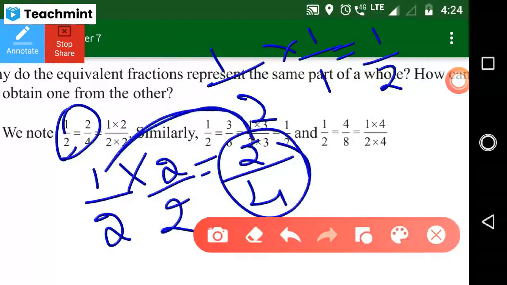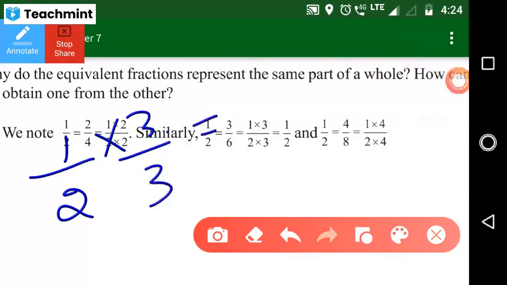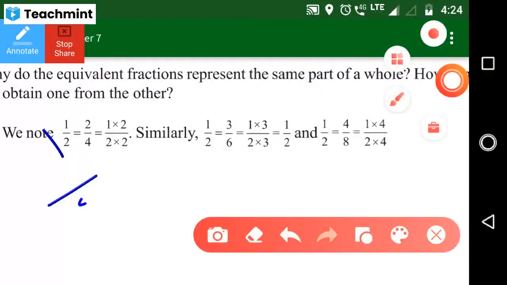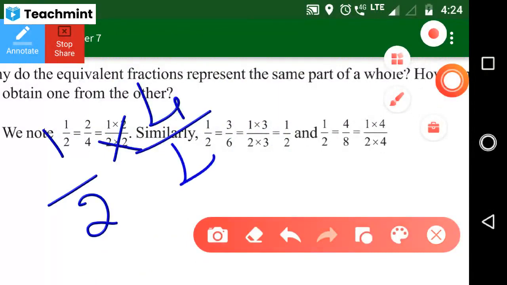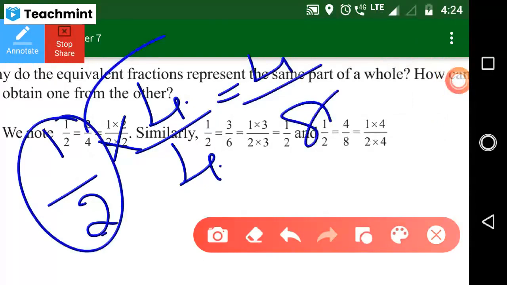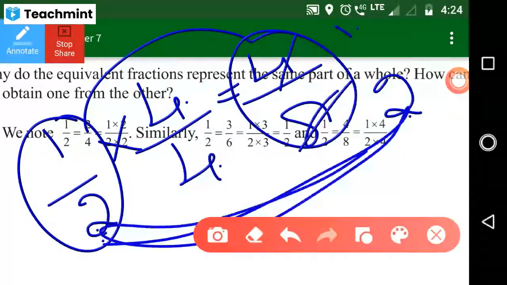So these two are equivalent fractions. For the next fraction, after 2 is completed, 1 by 2 is multiplied and divided by 3. 3 ones are 3, 3 twos are 6. So the equivalent fraction of 1 by 2 is 3 by 6. So many equivalent fractions you can find. You can multiply and divide 1 by 2 by 4. 4 ones are 4, 4 twos are 8. So 1 by 2 is equal to 4 by 8, because you get the same answer. That's why we consider them equivalent fractions. Understood?